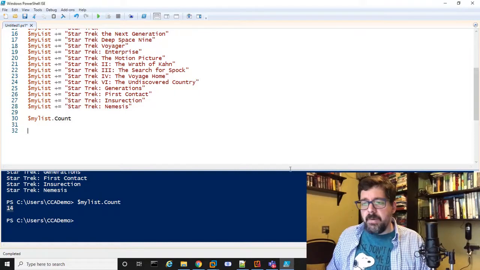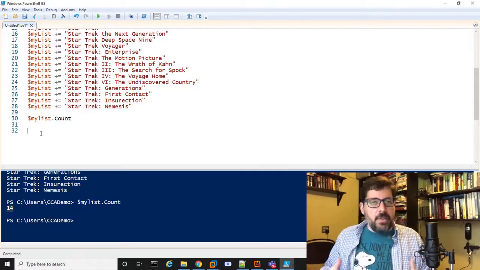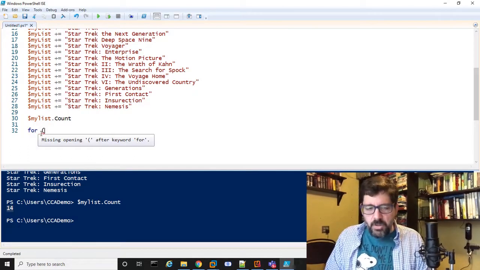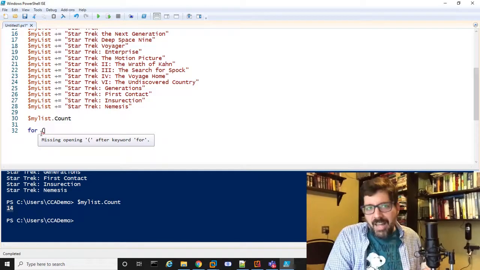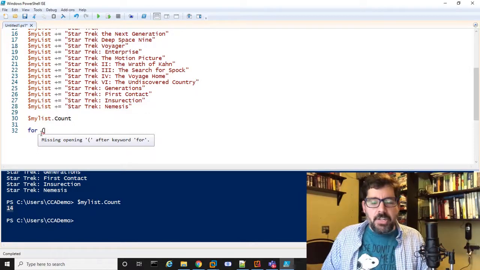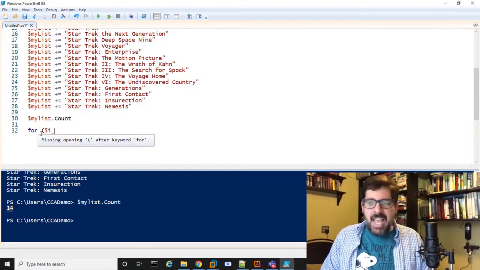So, for example, earlier I was using foreach within a single line, but sometimes it's conceptually easier to start with just doing something like a for loop. Just like most programming languages have foreach, for, while, those same control structures exist in PowerShell. So I'm going to use $i as just my iterator.